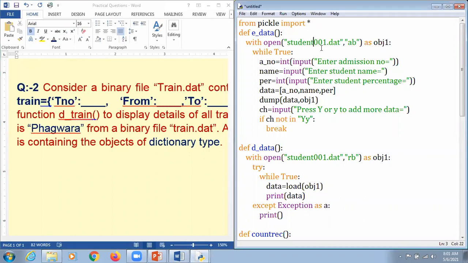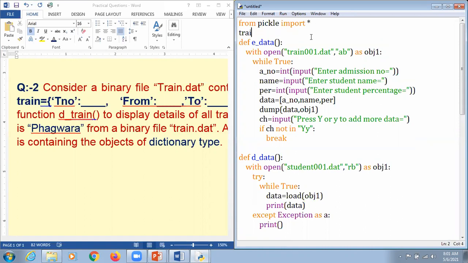So what we do here, we just mention it as train here. We just mention it as TRAIN. Okay, and after that, this is the perfect manner that AB means that we are going to perform that with the help of append binary mode. But what we do here, we just mention it as train is equal to curly brackets.